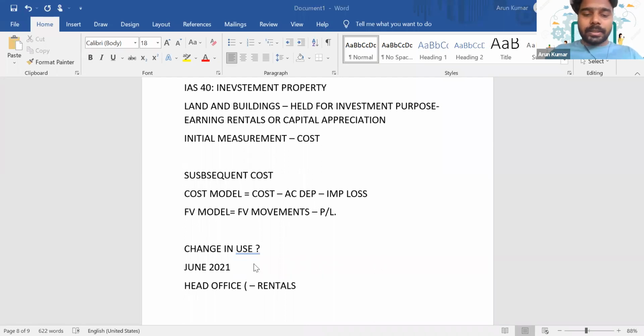It's a shift from IAS 16 to IAS 40, very good.